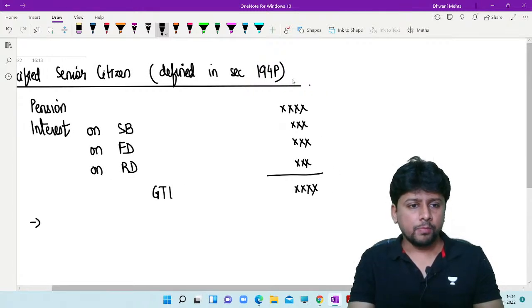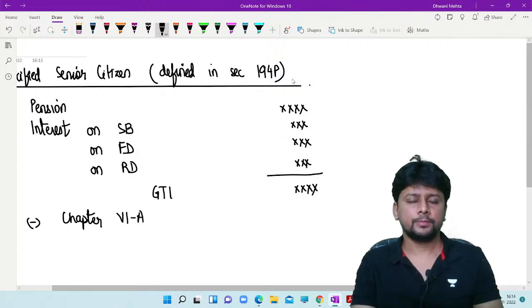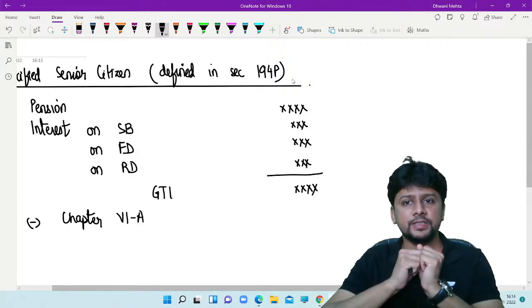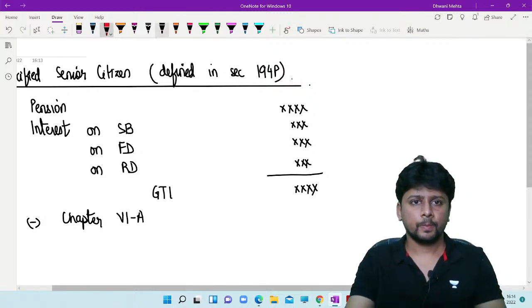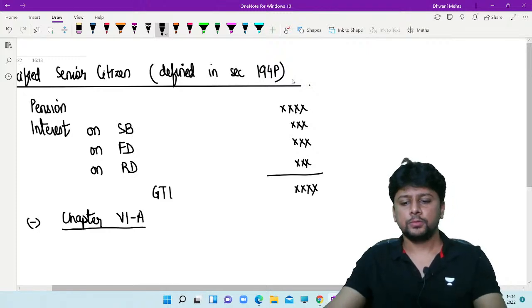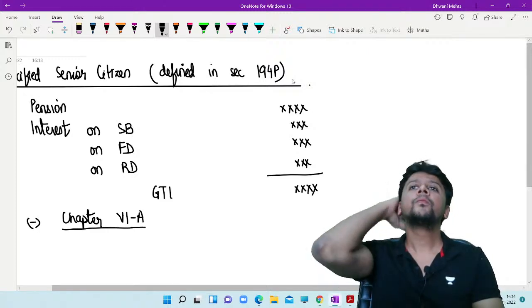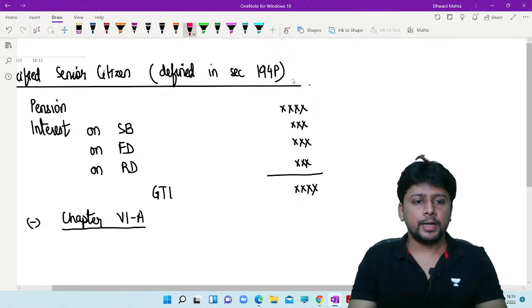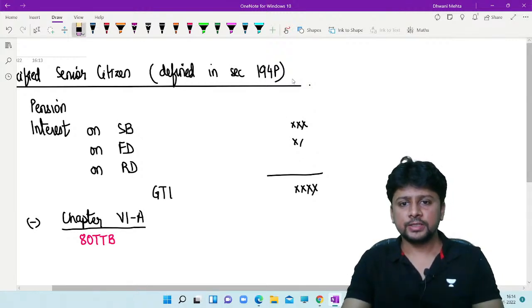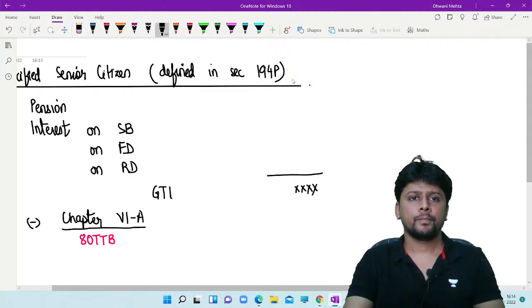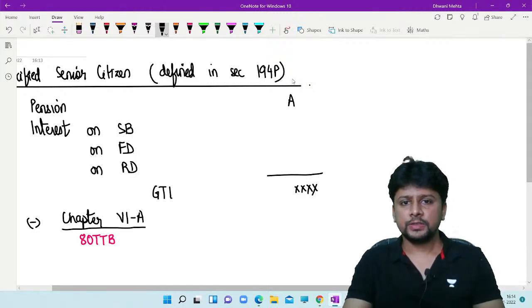From this gross total income, the bank will deduct Chapter 6A deduction. Now, how will the bank come to know what is the Chapter 6A deduction? So see, one Chapter 6A deduction is very easy to understand. If you are a senior citizen who is 60 years or above and a resident, you are entitled to a deduction under Chapter 6A of Section 80TTB. Let me make this a bit more easy for understanding. Pension income, A. Savings bank interest, B. FD interest, C. RD interest, D.